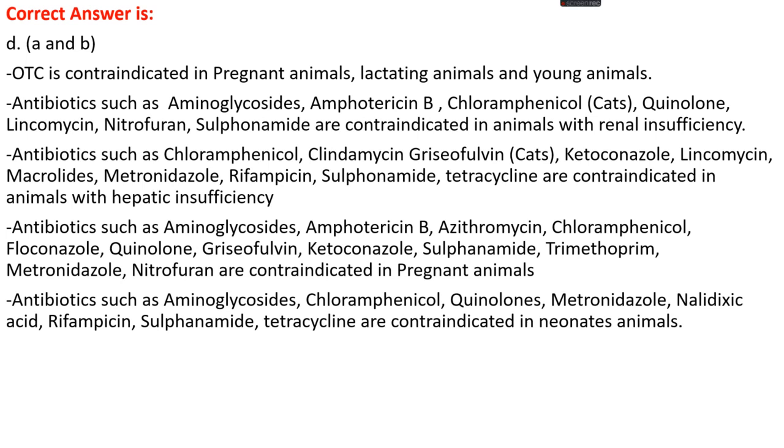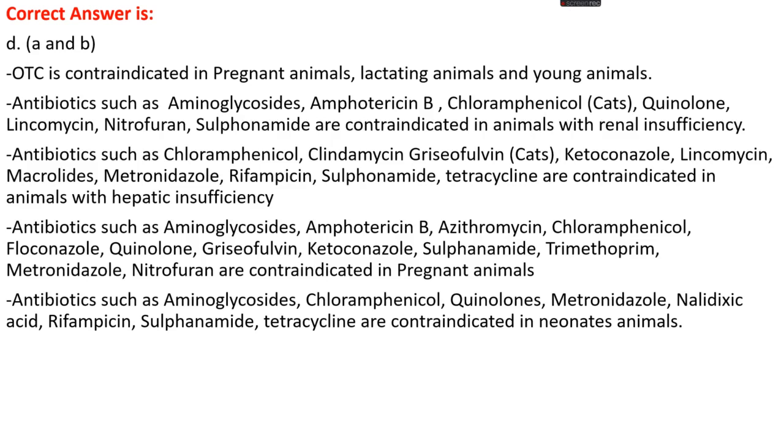Antibiotics such as chloramphenicol, clindamycin, griseofulvin, ketoconazole, lincomycin, macrolides, metronidazole, rifampicin, sulfonamides, and tetracyclines are contraindicated in animals with hepatic insufficiency, when the animal suffers from liver disease, because these antibiotics take the liver or fecal route for excretion.